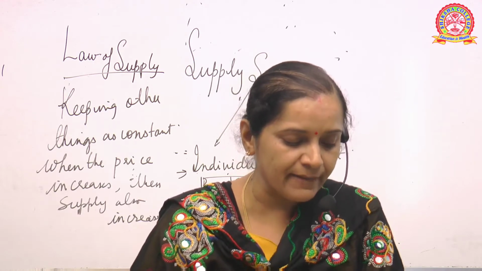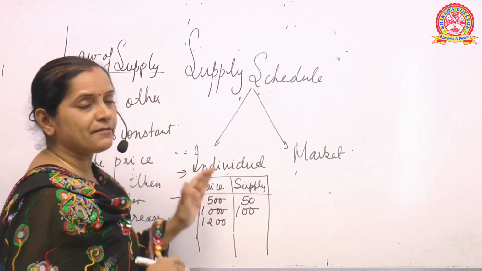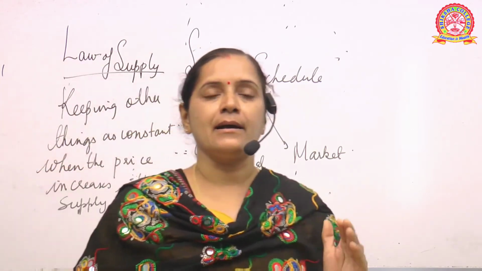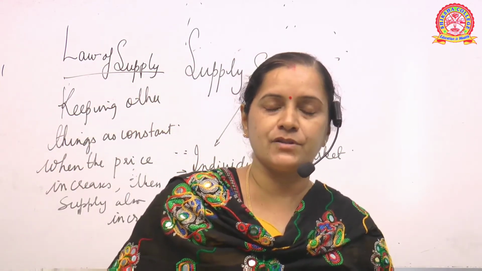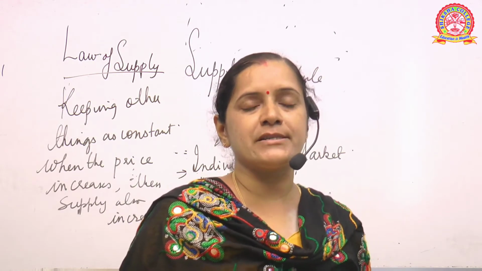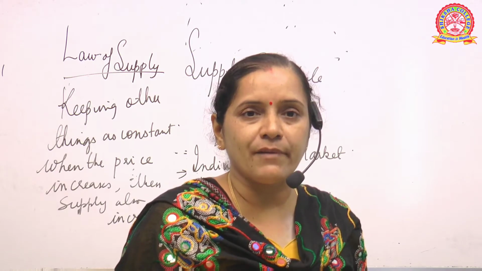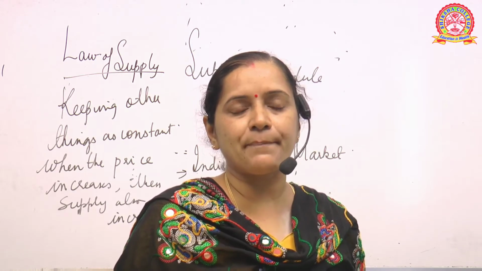So it can be well established in this particular diagram that in an individual supply schedule, we are taking into consideration only one price of one commodity. So what happens here?